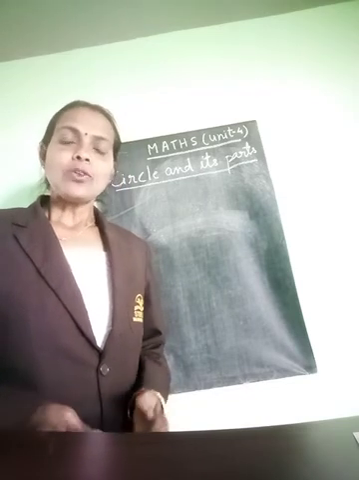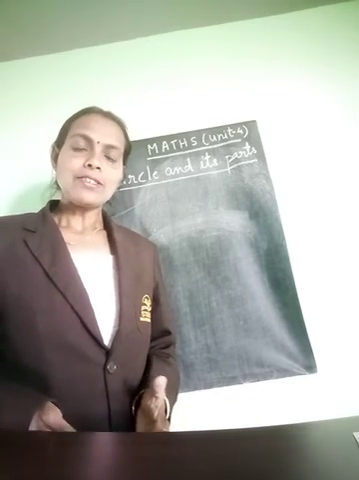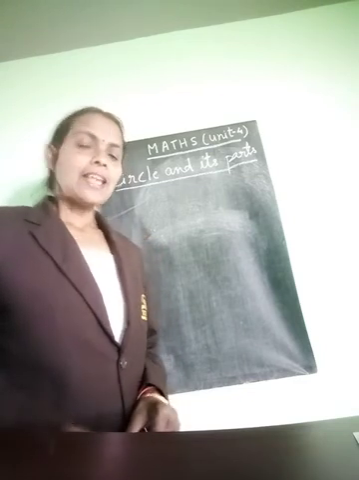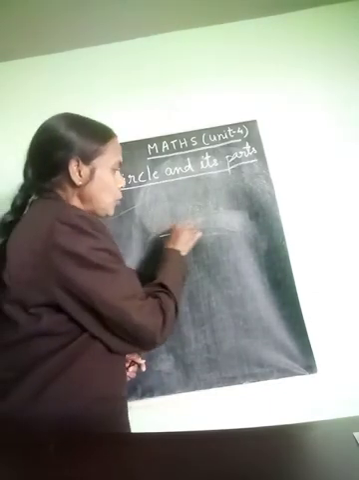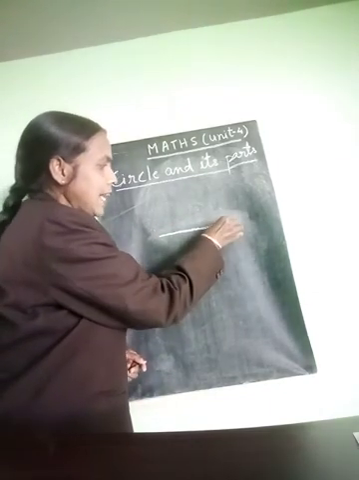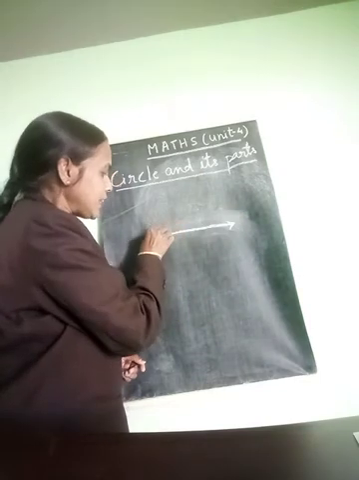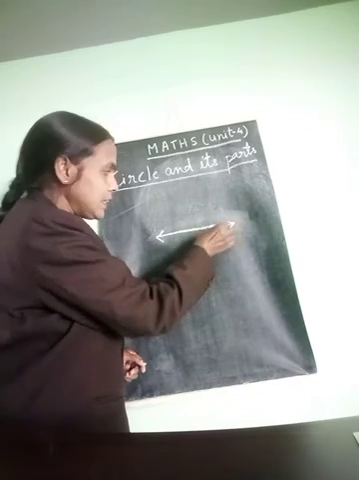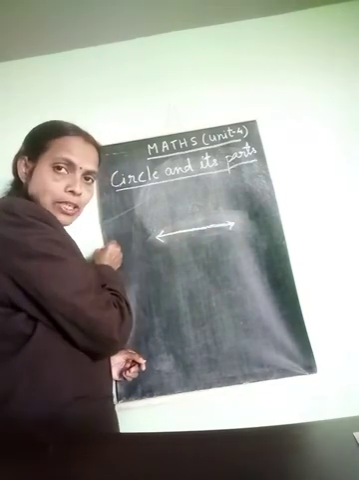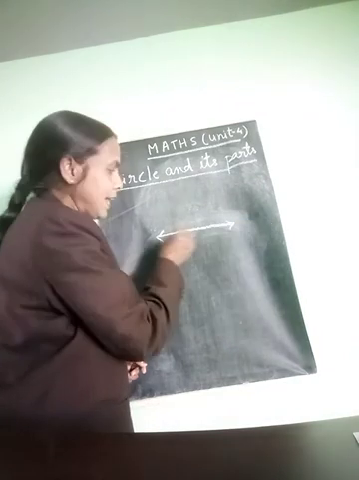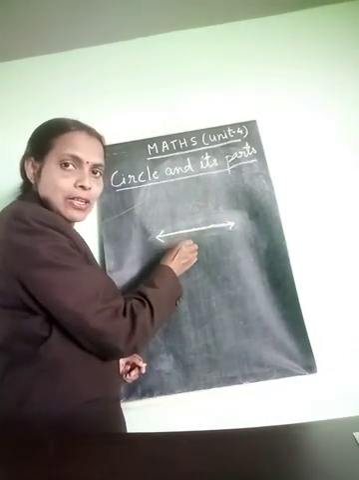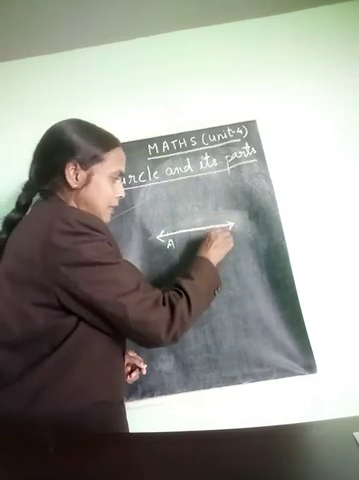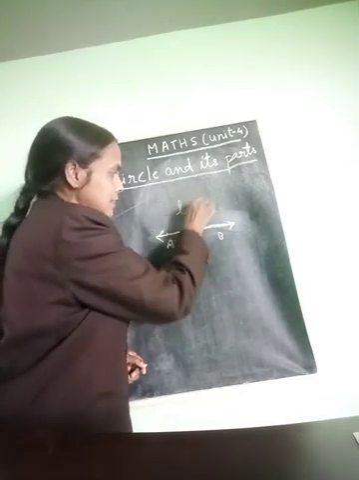Now, let us try to understand the meaning of some words. What is a line? A line has no thickness and it extends indefinitely in both directions. You can extend a line indefinitely in both directions. You can increase from here also, you can increase from here also, and it is straight, it has no bend. So we call this a line. I mark AB. Line AB. This is a line.